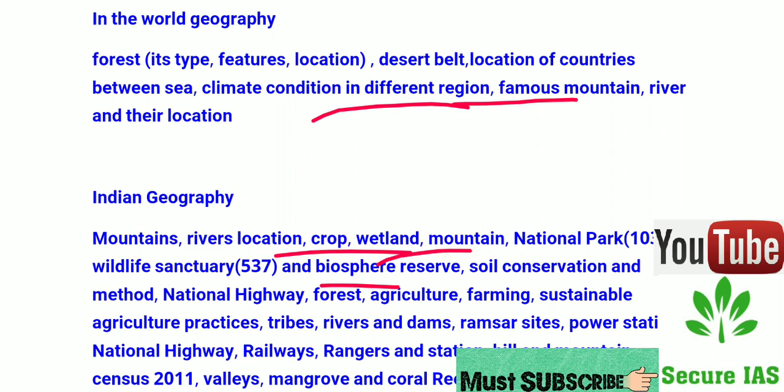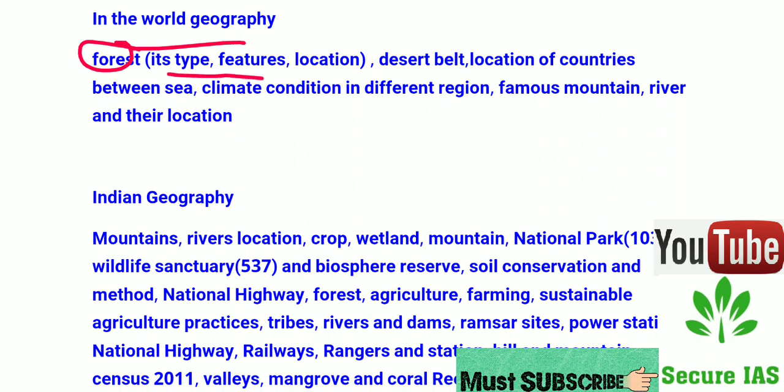So let's start. In world geography, you will see that UPSC has asked questions on forests, their types, features and location, like tropical forest, temperate forest and boreal forest, etc. And you will also see questions on the desert belt, like the types of desert and the famous deserts like Sahara desert, Arctic desert, Arabian desert, Gobi desert, Victoria desert, etc.